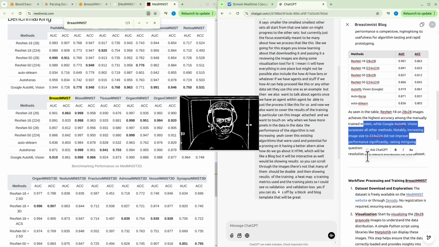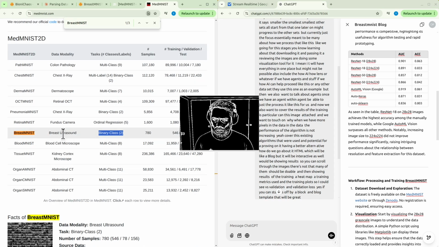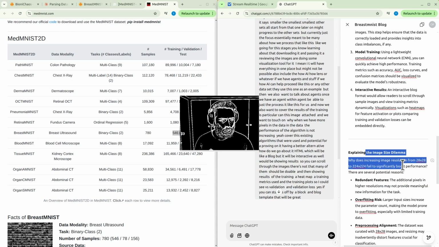Yeah, so it will be interesting to talk about why increasing the image size does not increase the performance of the detection algorithm. So again, we're looking at this binary class, a breast ultrasound, 780 images. It's already split into training, validation, test.